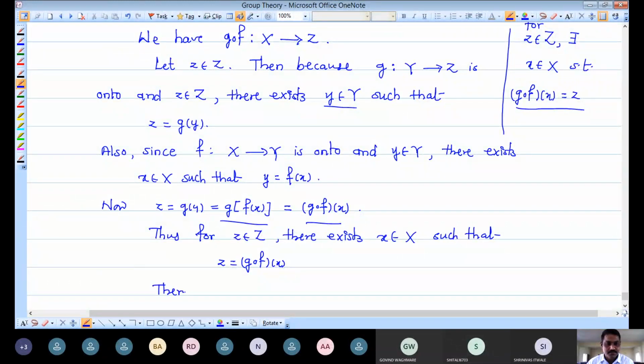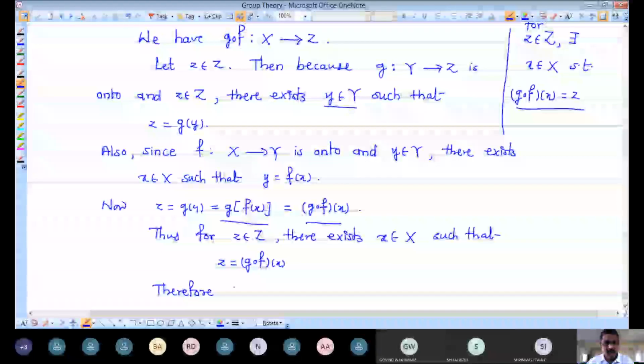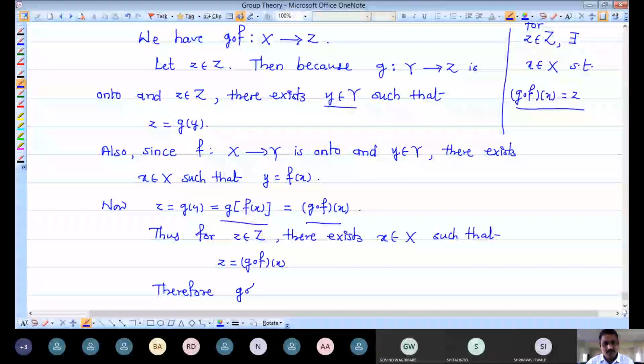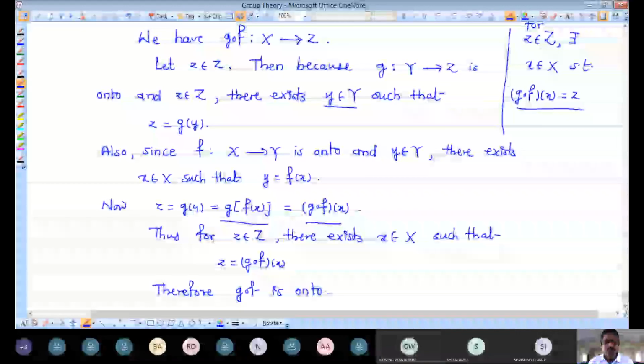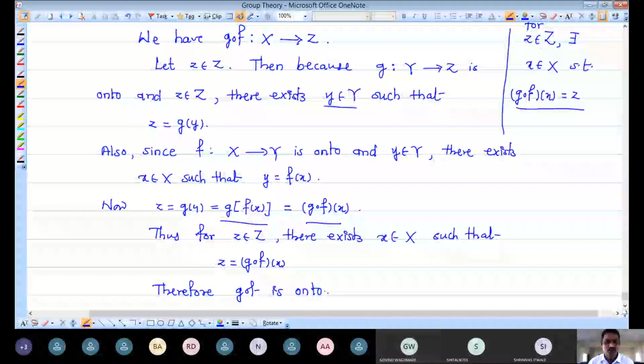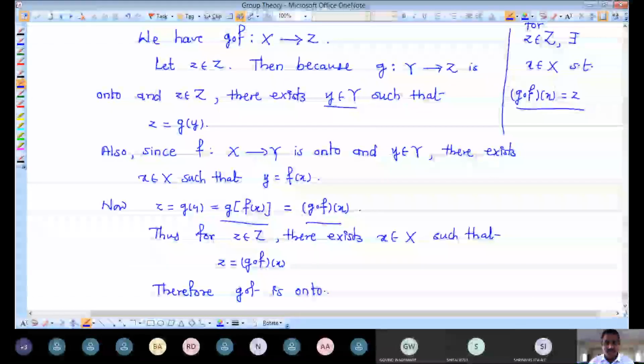Therefore G composition F is onto. So we have proved that the mapping is onto in the second part. In the first part we have proved the mapping is one to one. So again